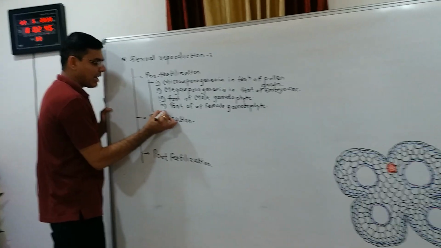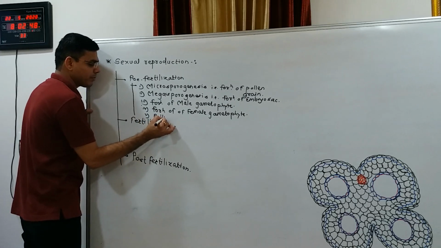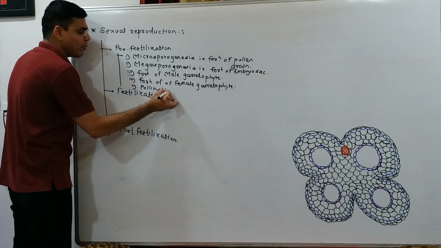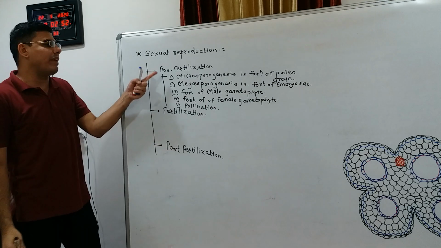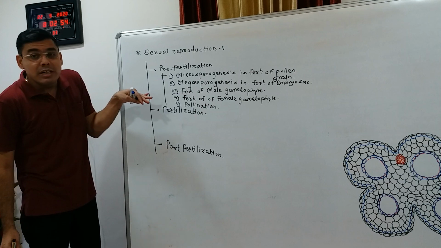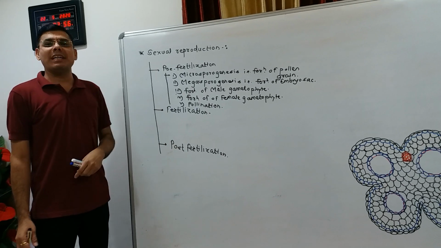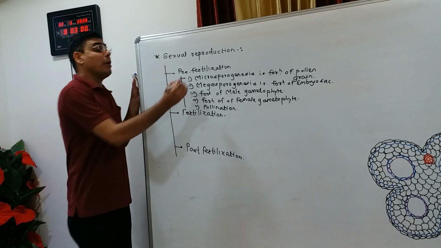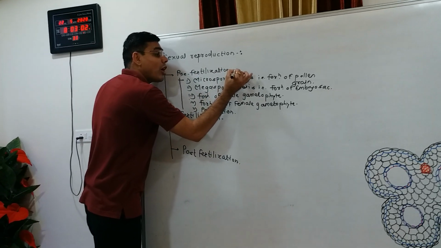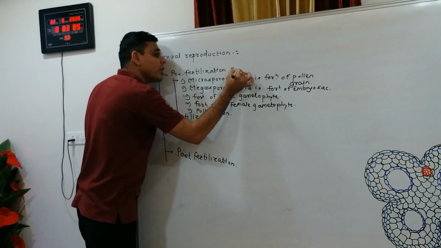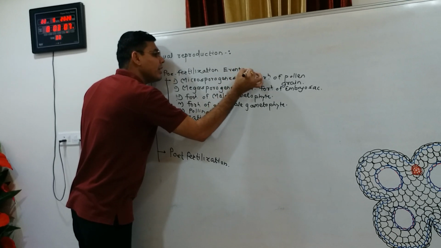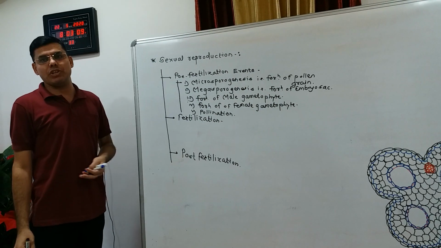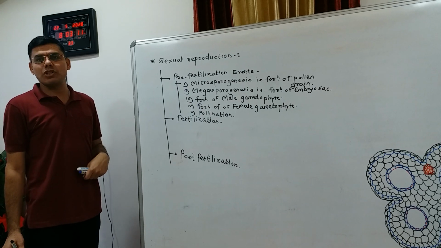And next is pollination. These are all events that take place before fertilization, so they are called pre-fertilization events or the pre-fertilization stage.